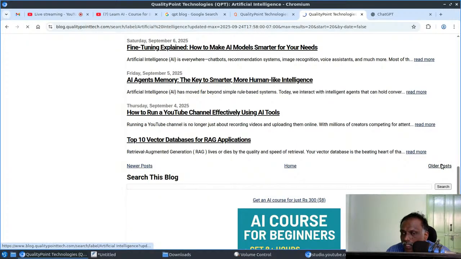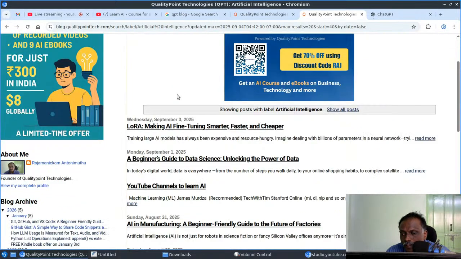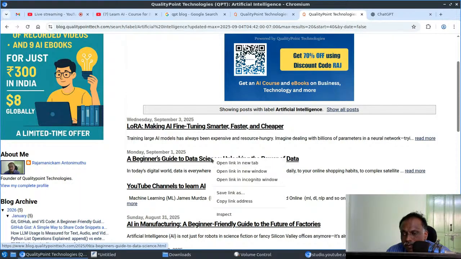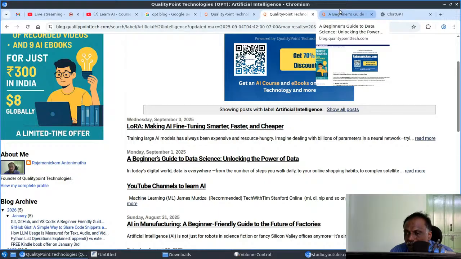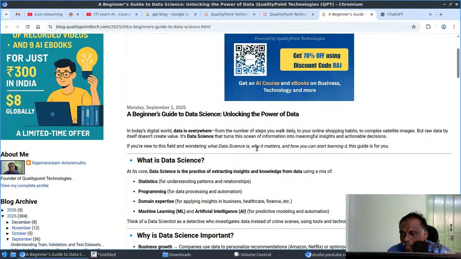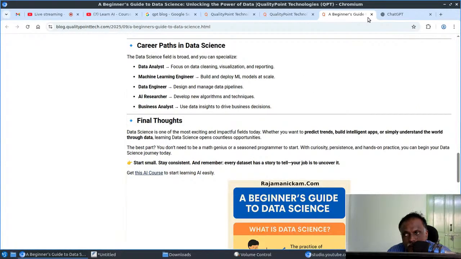The next topic is LoRA. It's about fine tuning. And this one is for very beginners. Normally, people ask the question, what is data science? For that kind of people, this post will be useful. What is data science? Just go through these details if you are a very beginner.